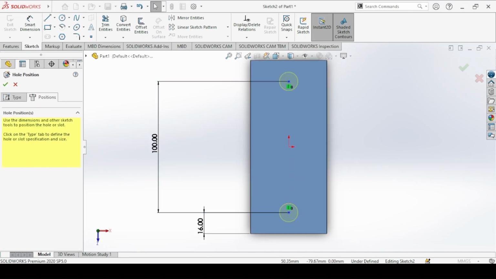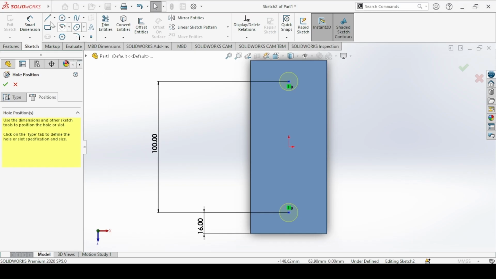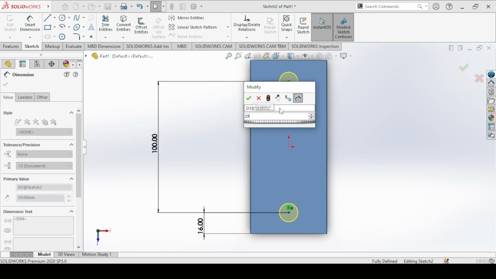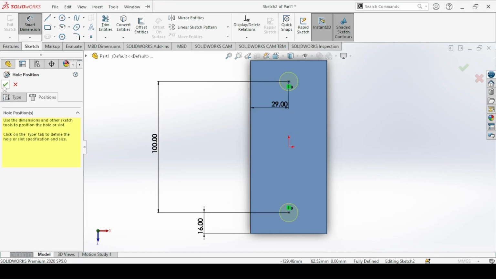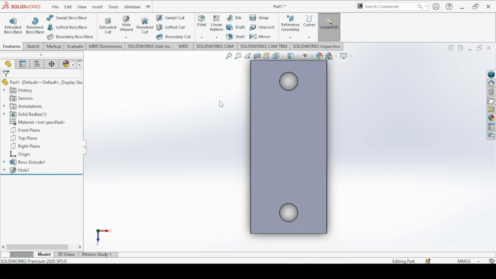So the sketch is still underdefined. You have to add the last dimension, which is this dimension here of 29. Now the sketch is fully defined. So okay, this is the hole that has been created.